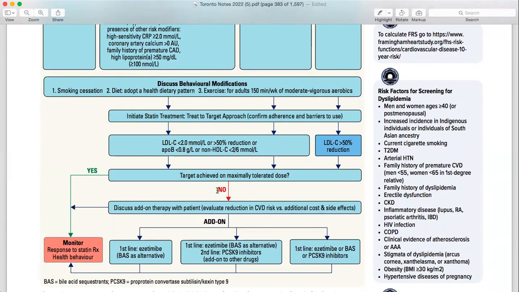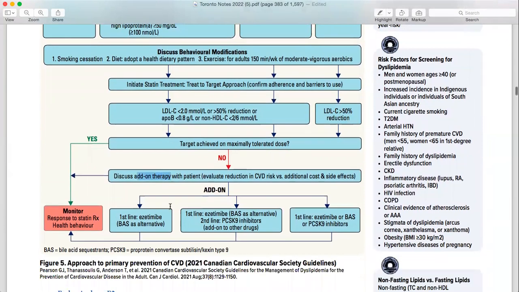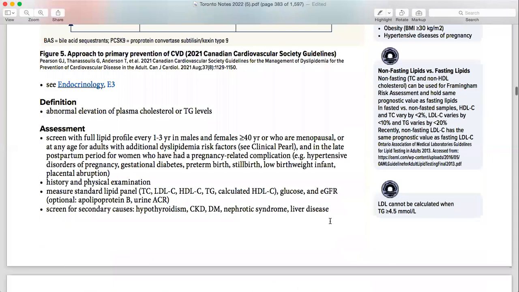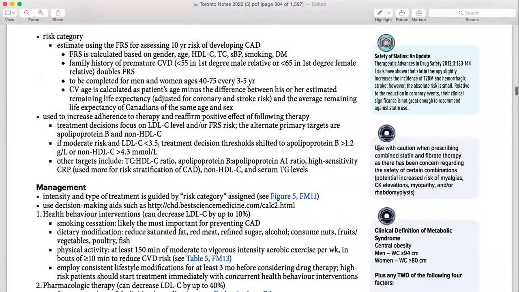Then moving on, let's suppose it doesn't work out as much as we want, now what we are going to do is add-on therapy. What you can add is ezetimibe or PCSK9, which is second line. You need to know individually what their side effects are. When you are going to add them to the statin, what happens? So it is written here that you should use caution when prescribing combined statin and fibrate therapy.